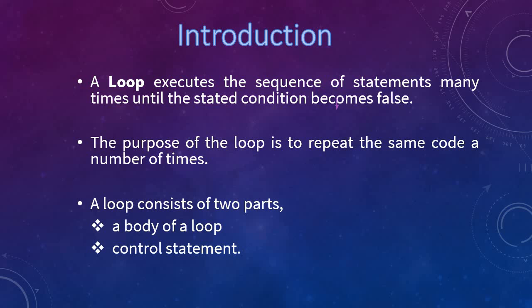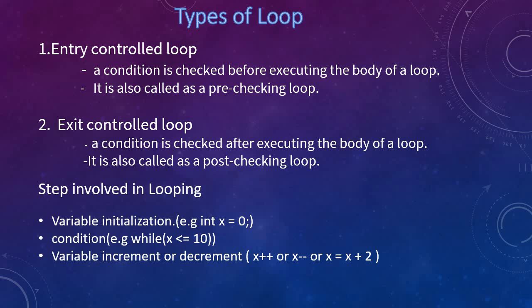A loop consists of two parts. One, the body of the loop, and the second one, the control statement. We are categorizing the types of loops into two basically. One is the entry control loop and the other one is the exit control loop.